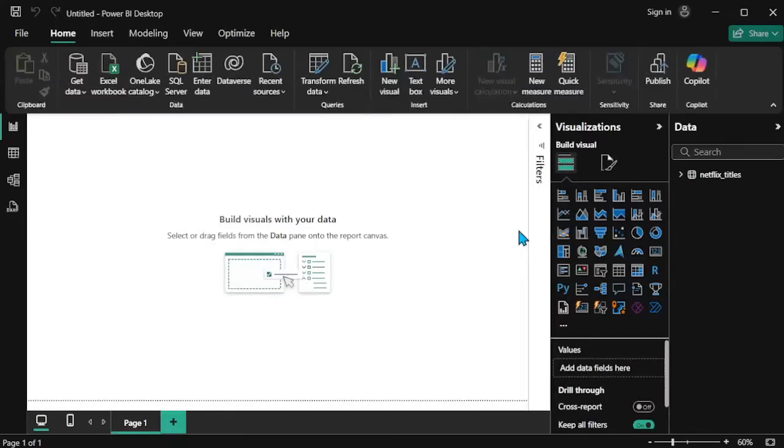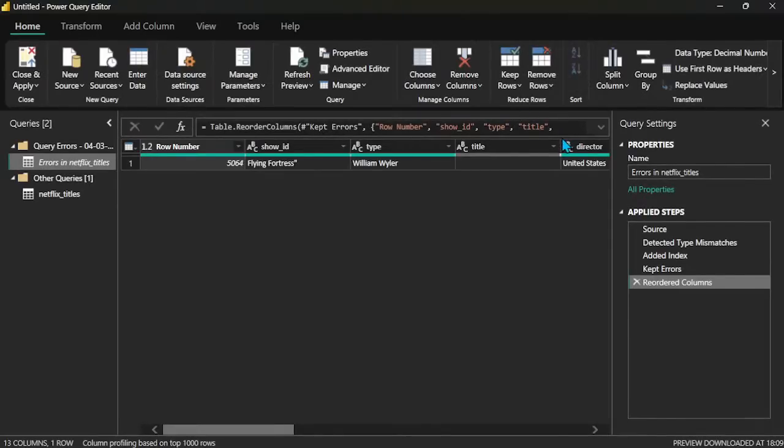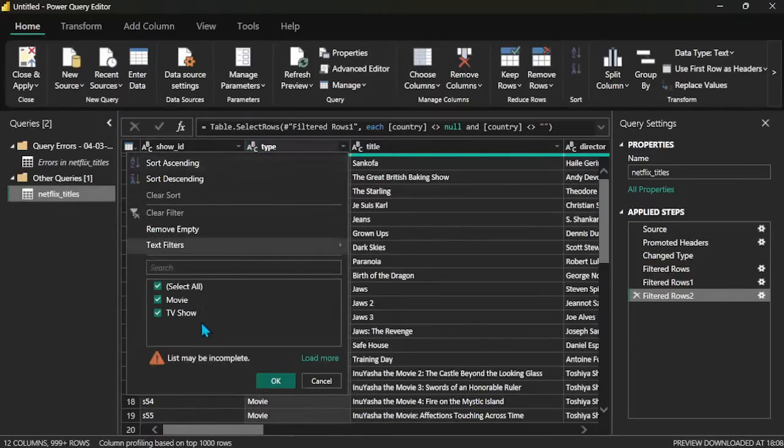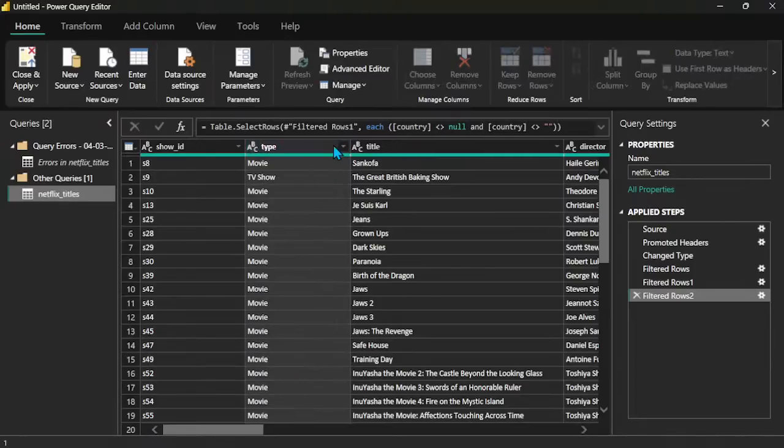Okay, so one value is having an error, so I can remove the error. Now I check one thing. The type column has movie and TV shows.